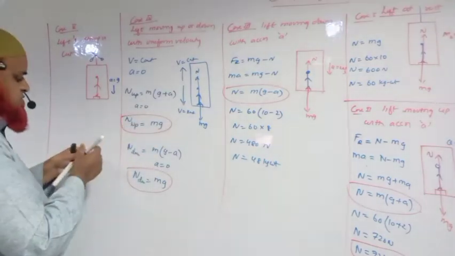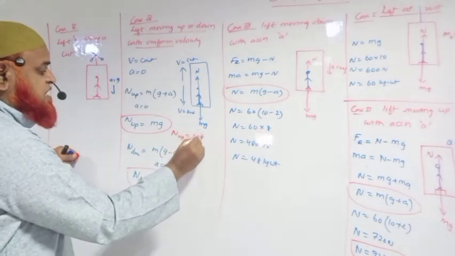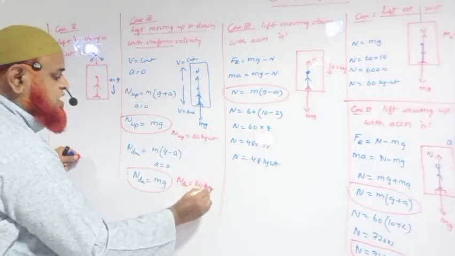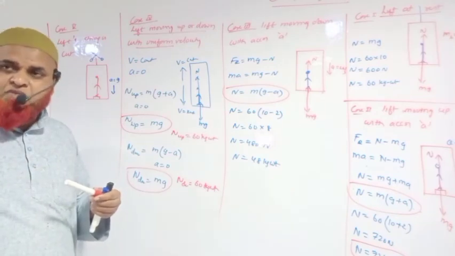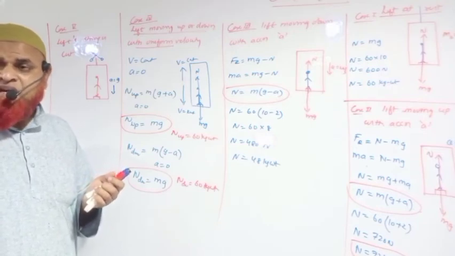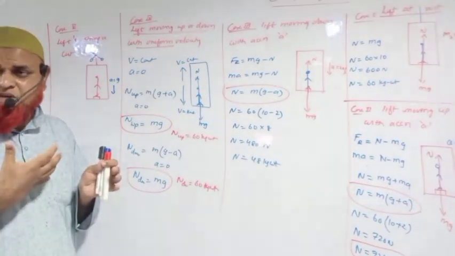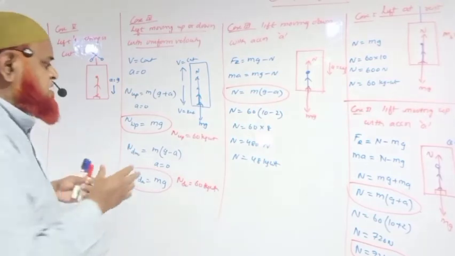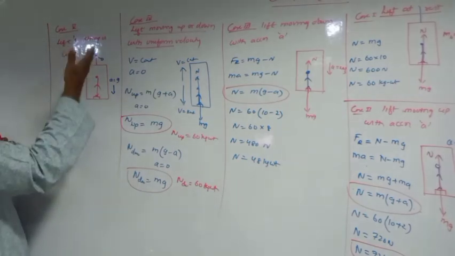Okay, so what is the meaning of the example which I have given previously? Either it is N up, it is showing 60 kg weight only. Either it is N down, it is also showing 60 kg weight only. If the lift is at rest or moving with uniform velocity, it is going to show the actual weight only. Understand? So when the velocity of a train or a body is constant, you will not feel a jerk on your body also. That means you feel as if you are at rest. So this is the meaning of uniform velocity. Okay. Now let us see what happens when the lift's string is cut.